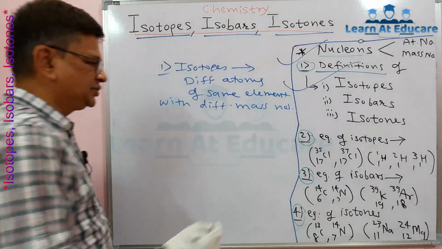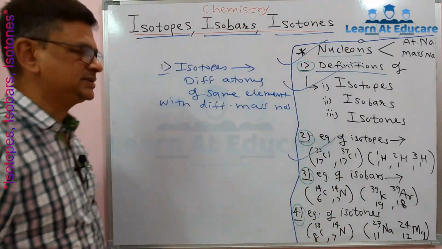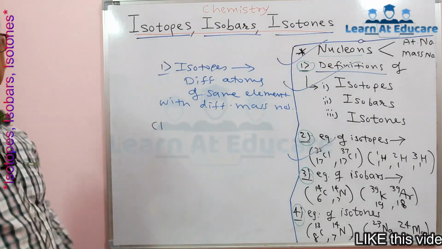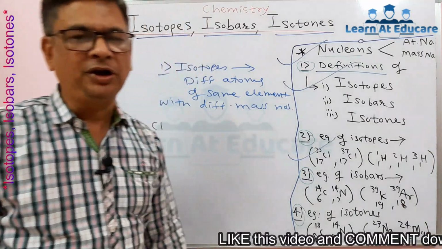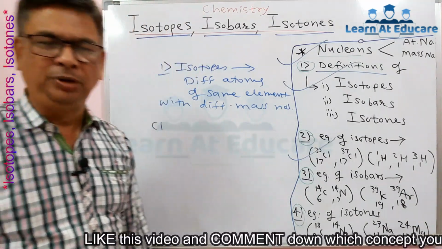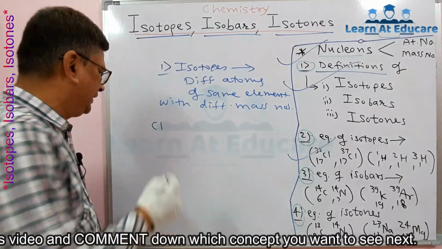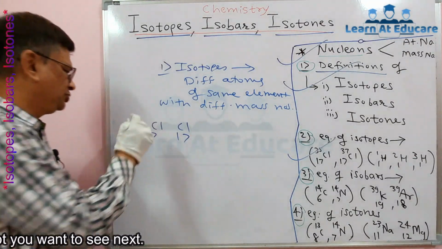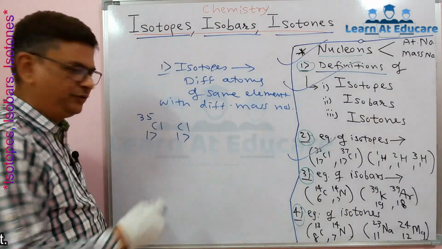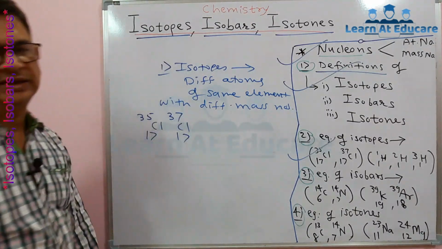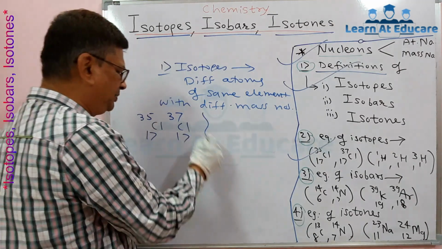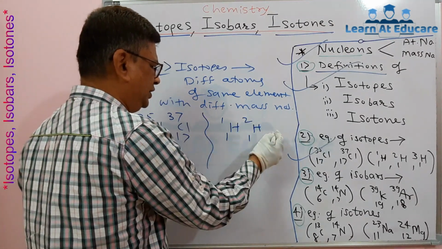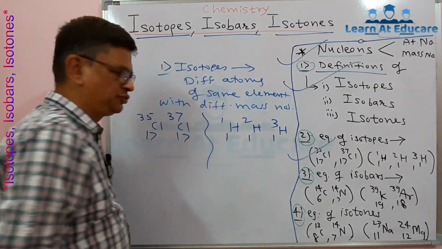To understand this, we will take two examples. First example is of chlorine. Do you know chlorine is in group 17 of the modern periodic table, in the p block, in the halogen family, and its atomic number is 17. It has two isotopes. One has mass number 35 and one has mass number 37. Then another example, hydrogen. It has three isotopes, 1H1, 1H2 and 1H3.